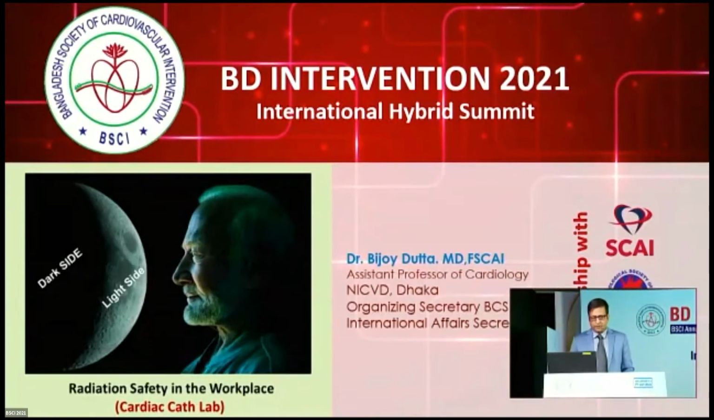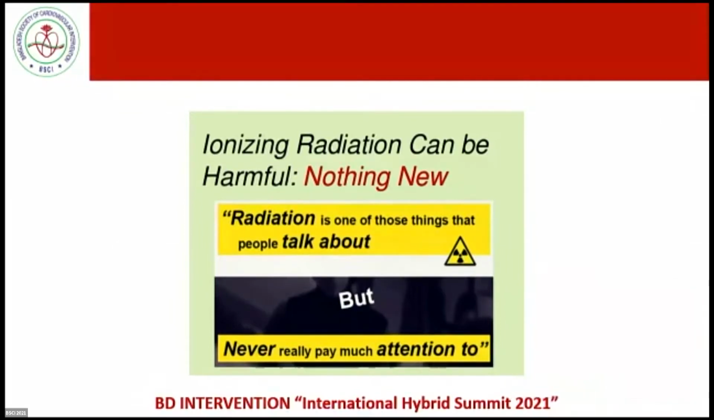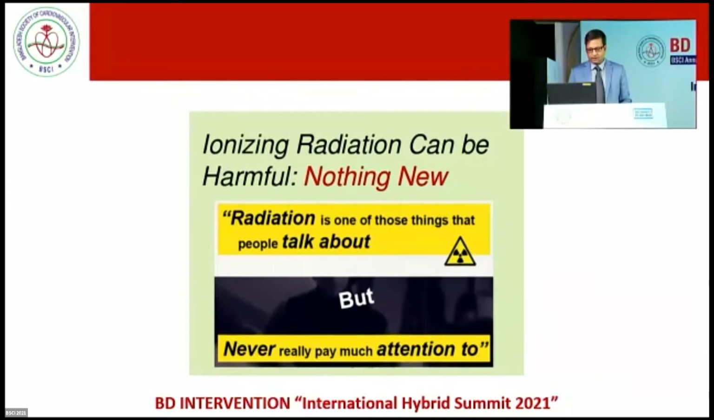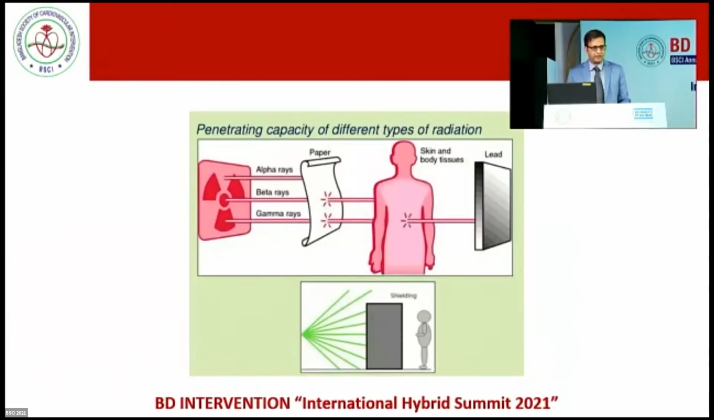Now, I will give a talk on radiation safety in the workplace, especially in the cardiac cath labs. Ionizing radiation can be harmful. This is nothing new. It is one of those things that people talk about, but they never really pay much attention to it. We all know there are three types of radiation: alpha, that is positive; beta, that is negative; and gamma, that is neutral. Only the gamma rays penetrate our body, and they are avoided by shielding.